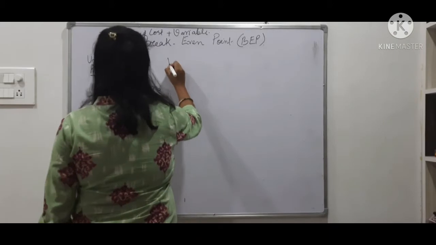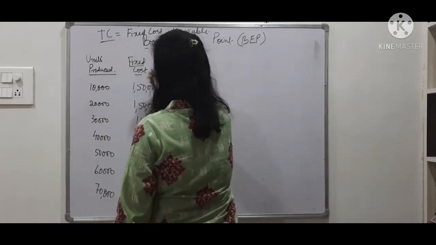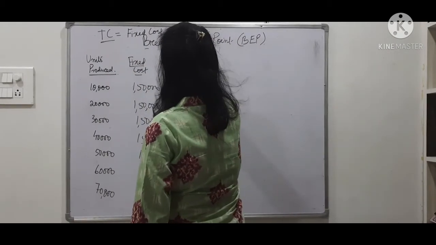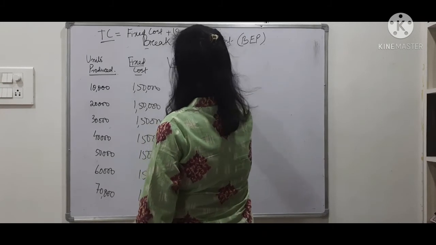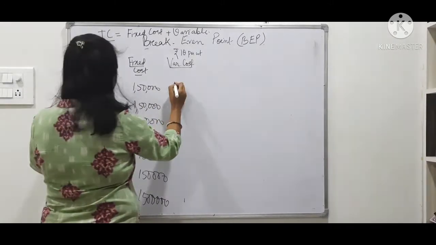Now coming to variable cost, I have to find out that cost which varies with the output produced. Suppose I say 10 rupees per unit. When I produce 10,000, I multiply by 10, so I get 1 lakh.